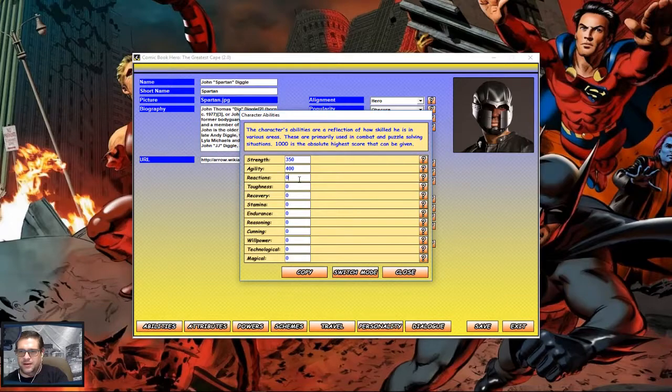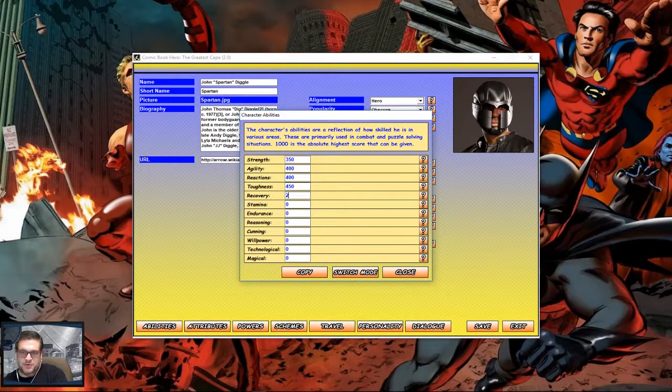Yeah, that's about right. He seems to have pretty solid reactions as far as moving back and forth, but not as quick as Oliver or most of the superheroes. I would say another 4 there. His toughness, he's pretty tough. He's pretty much a badass sometimes. He could take a good solid hit. I mean, you've seen him on the show using those sticks when he's sparring or when he's going against someone. He could take a hit and he keeps going. So I'm going to say he's pretty tough. 450.